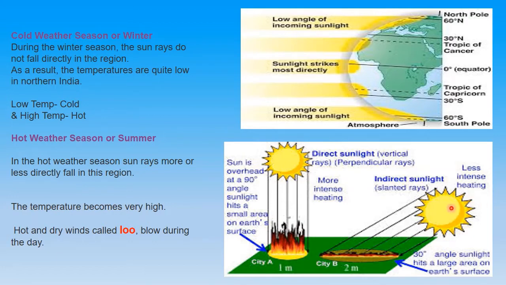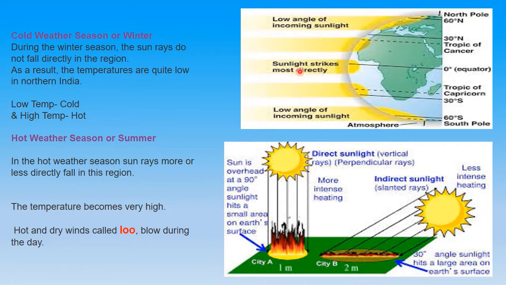But if the same sunlight is slanted, if it is indirect, then the area over which it spreads is larger, so the heating is less intense. The area receiving direct sunlight will be more heated in comparison to the area getting less intense heating.